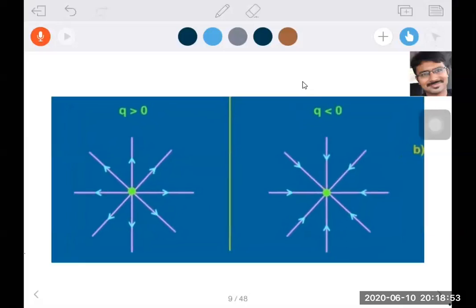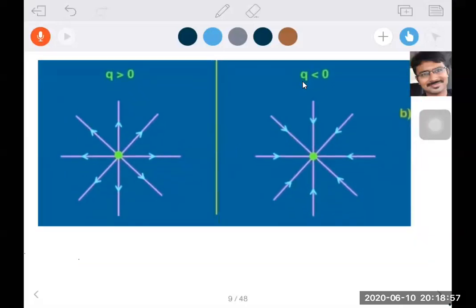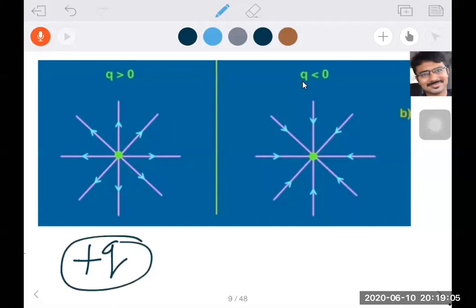Now you can observe here the charge Q greater than 0. Q greater than 0 means what does it indicate? At the center, a positive charge is there. And here, what is there at the center? A negative charge is there. So a positive charge is there, a negative charge is there.